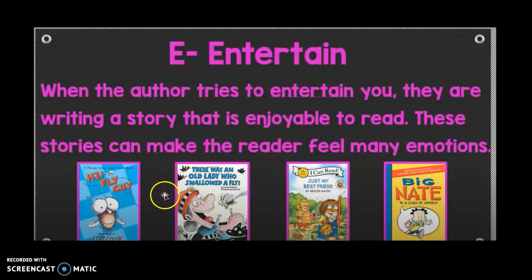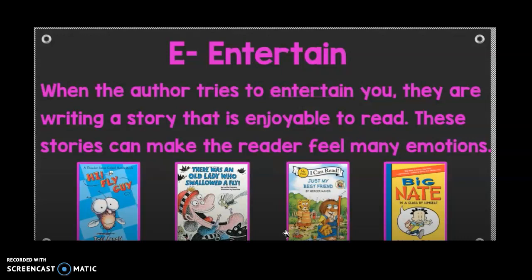This next book is called There Was an Old Lady Who Swallowed a Fly. The author wanted the reader to be able to read it and enjoy a story about something that really wouldn't happen in real life. Let's look at the next book. This book is called Just My Best Friend. Look at the characters and the title. Try to think about, why do you think the author wrote this book?